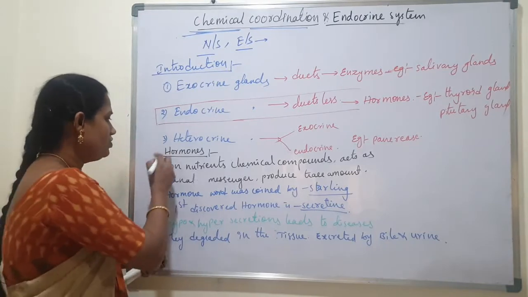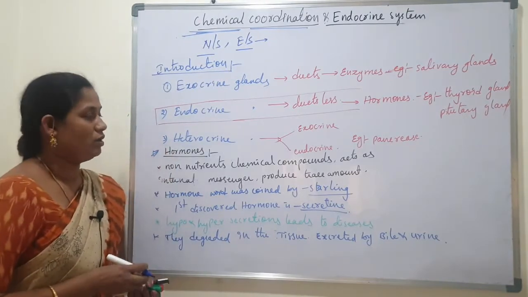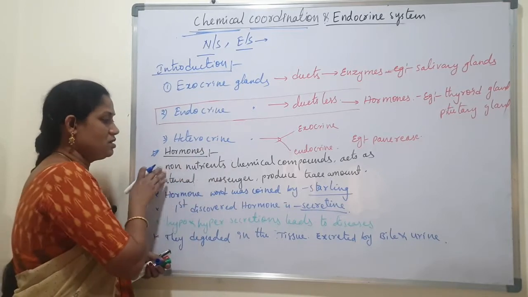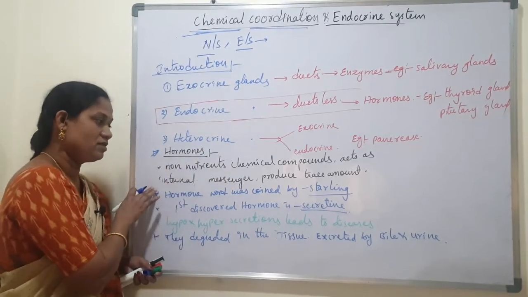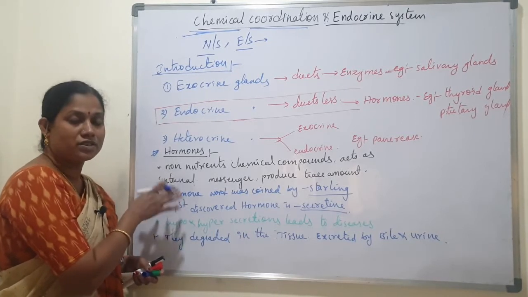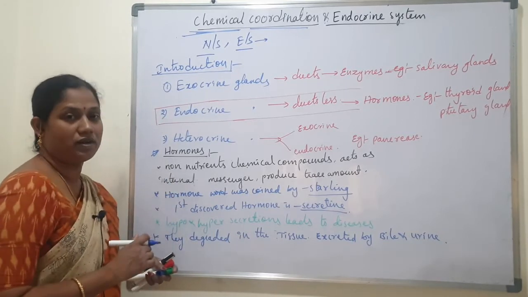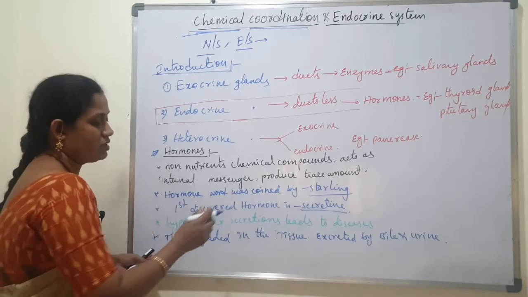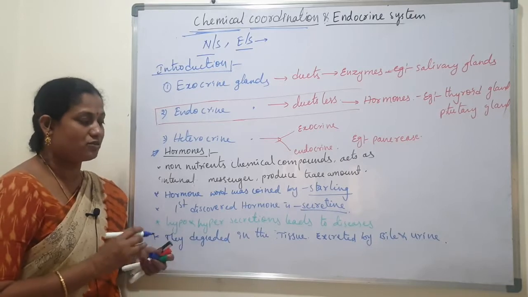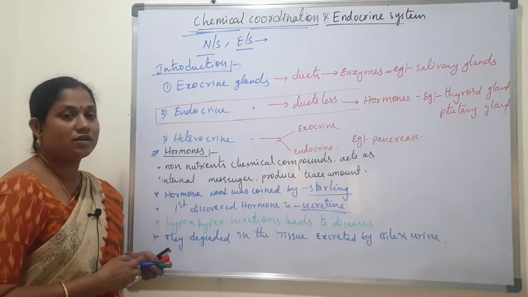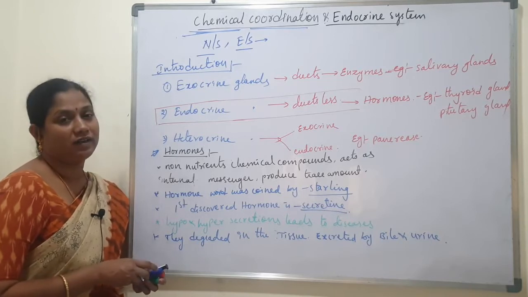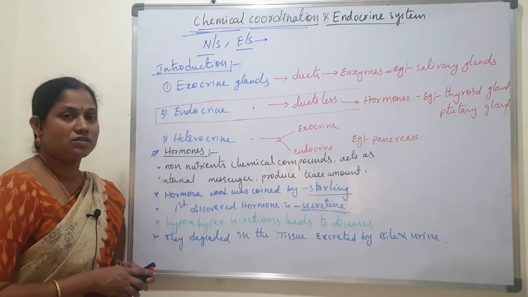Okay, so these are the general features of hormones. Hormones are nothing but chemical compounds. These are non-nutrients, act as internal messengers and are produced in trace amounts. This word was coined by Starling. The first discovered hormone is secretin. Next, hyposecretion and hypersecretion both lead to disease. They are degraded in the tissues and excreted out by bile and urine.